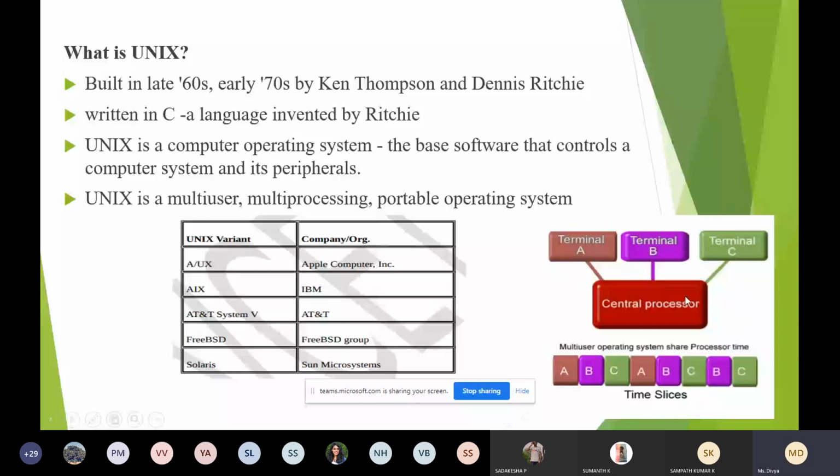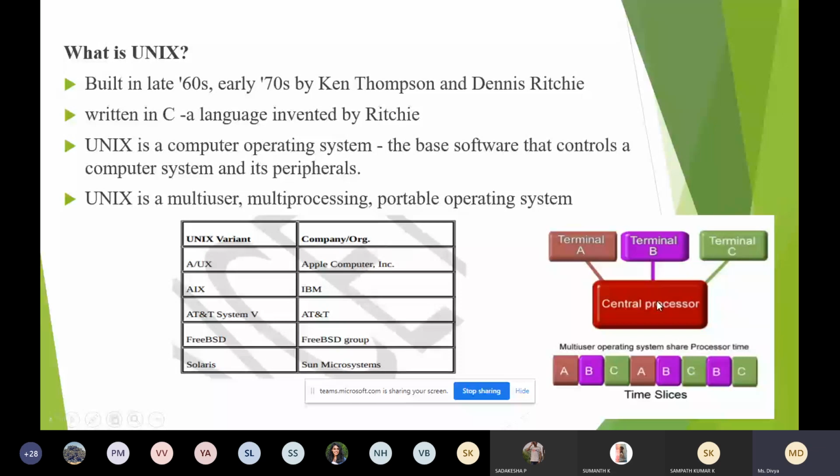Okay, so in this diagram, you can see there are three terminals. Terminals are nothing but, you can think of it as a monitor. There are three monitors and one single operating system, a single Linux operating system. And this single Linux operating system can be used by three persons. Three persons can use the operating system at the same time.